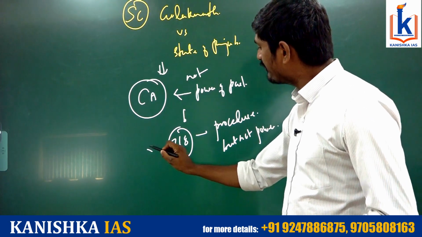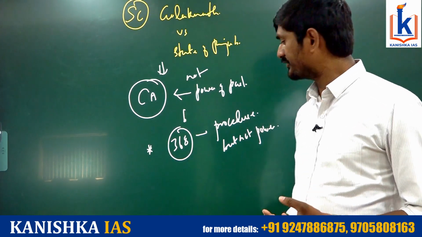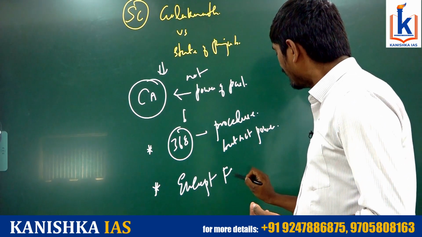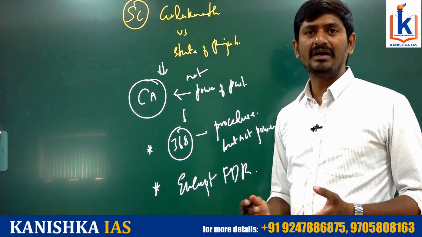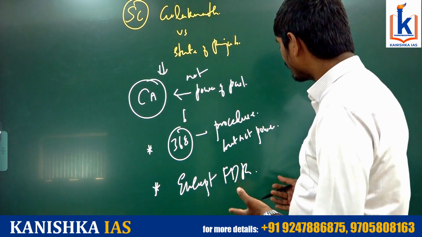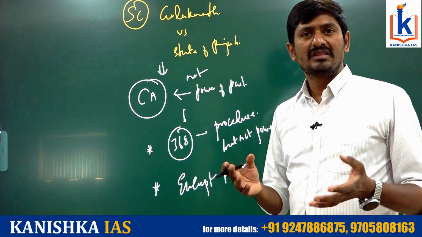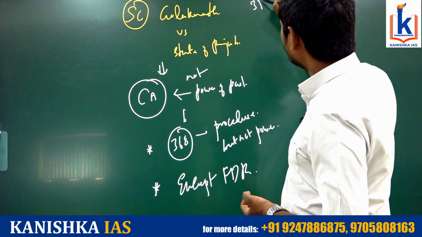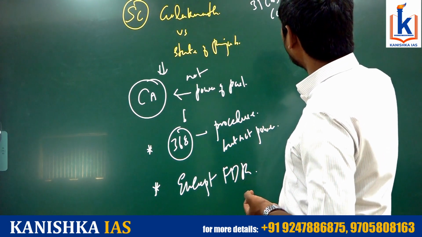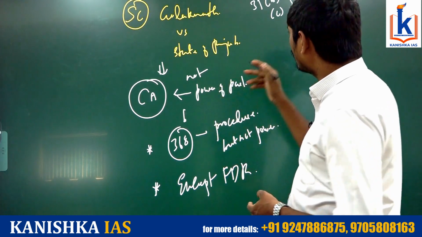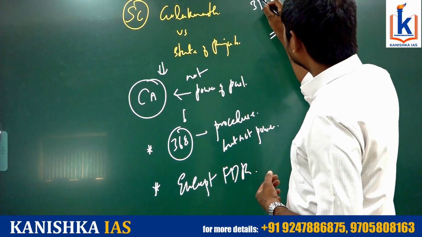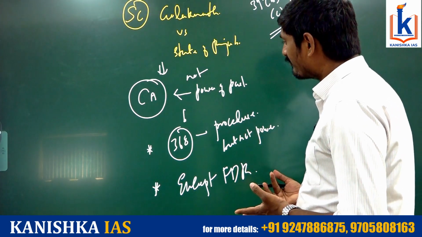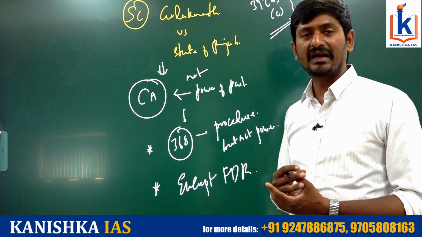Not only that, if any amendment takes place with respect to the constitution, any other part can be amended except fundamental rights. But you understand, if the fundamental rights are not amended, what will happen? The property cannot be distributed. Why? Because the DPSP such as Article 39 Clause B and Clause C faces the hurdle of the right to property. So we need to dilute the right to property in order to implement Article 39 Clause B and Clause C. Okay. So this became a hurdle for the implementation of distributive justice in the country.